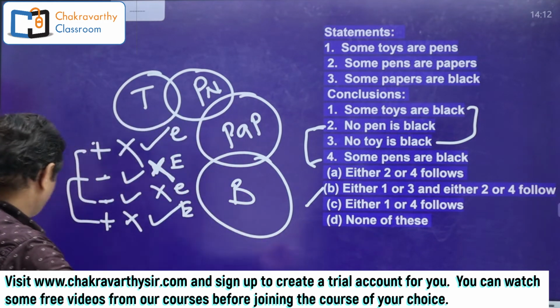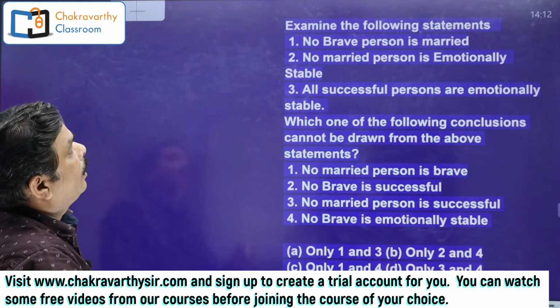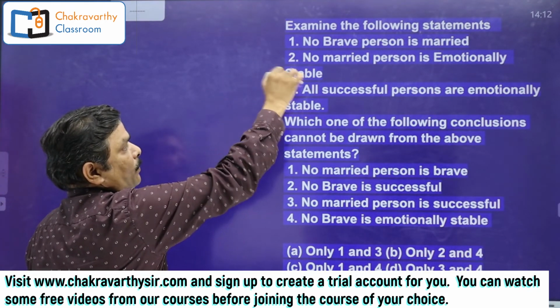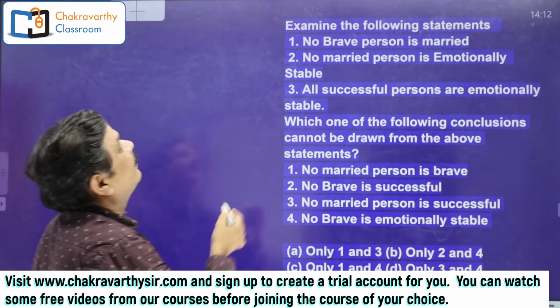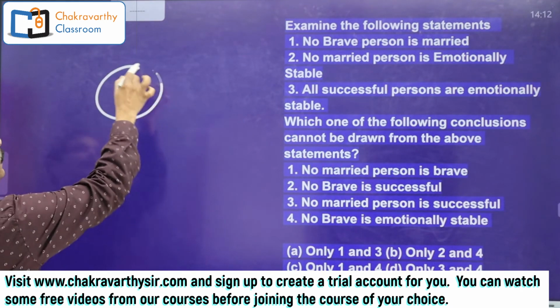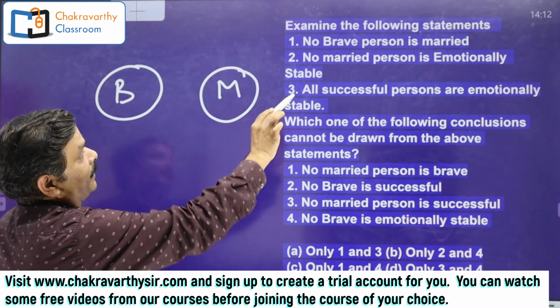Okay, now go for the next question quickly. Go quick now. Here, how many no's are there? 1, 2. Yes, 2 negative statements, 1 positive. Should be a little careful. What they have given: no brave person is married. Seems to be true practically also. Yes or no? Right. No brave person is married.